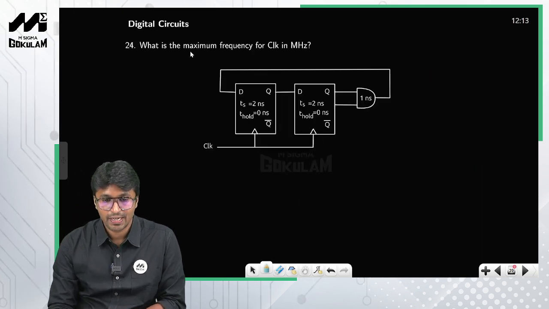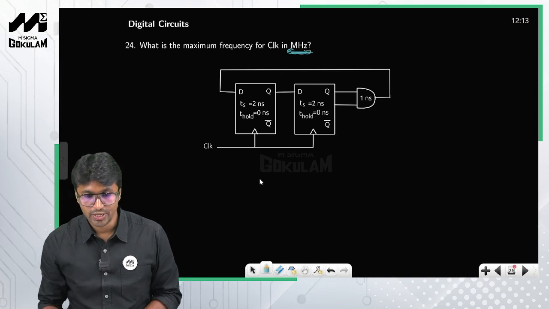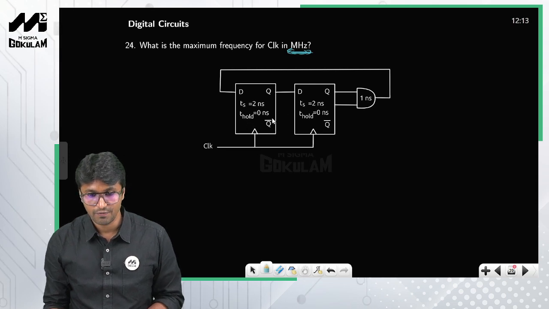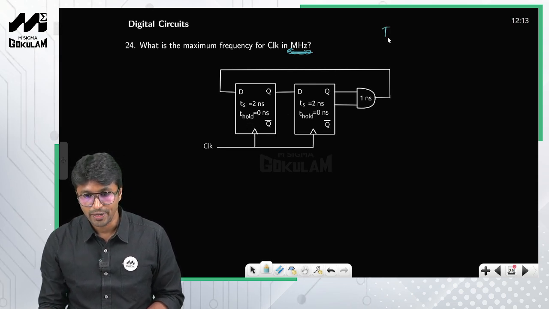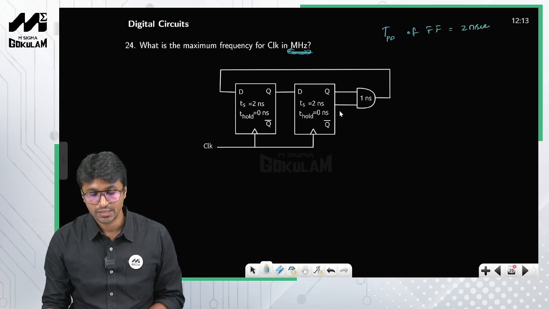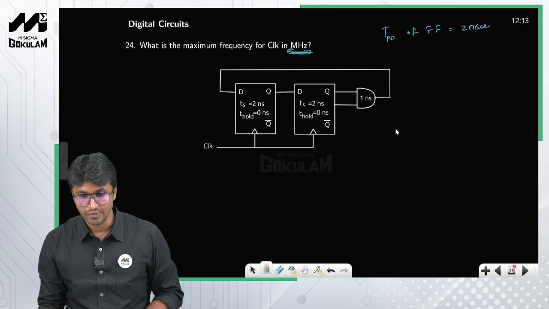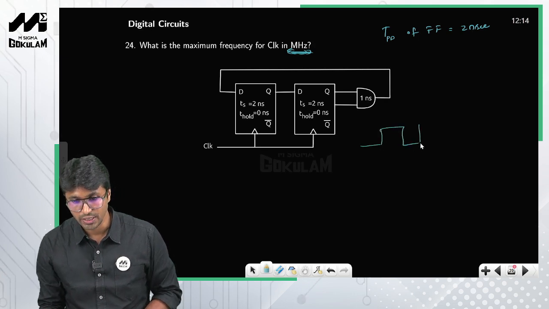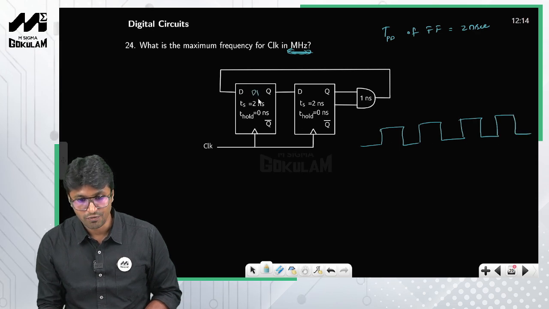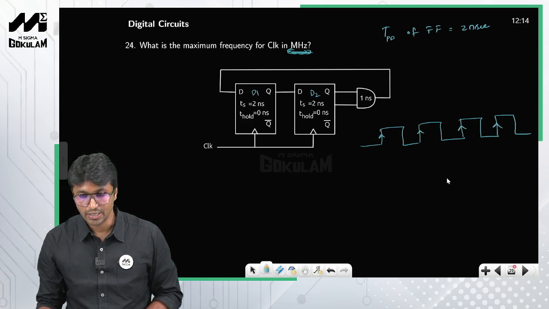Now let us move on to the next question. What is the maximum frequency for the clock in megahertz? Here the propagation delay of each of the flip-flops is given as 2 nanoseconds. Let us see the sequence of events. First I'll draw the clock cycle. I'll call this flip-flop D1 and this flip-flop D2. Positive edge triggered clocks are used, so I'll also mark the positive edges.